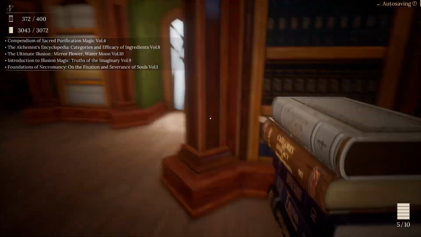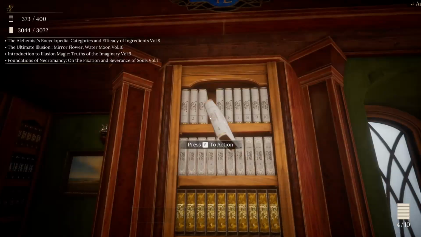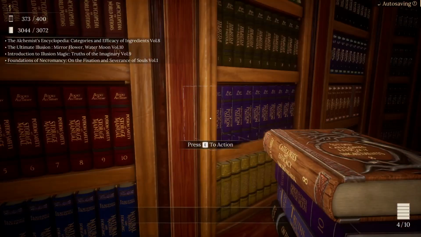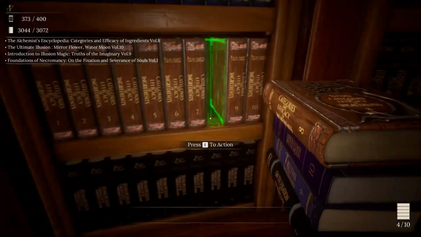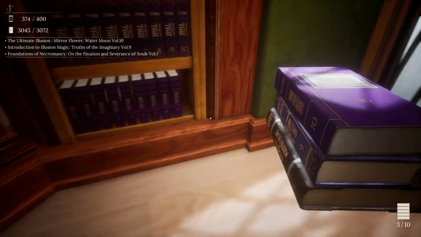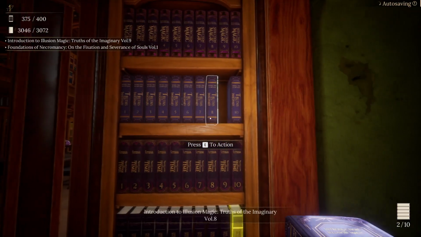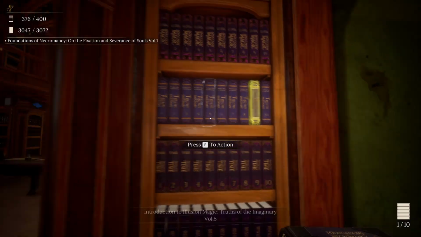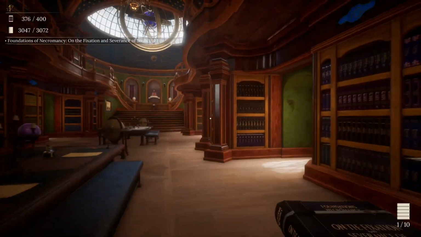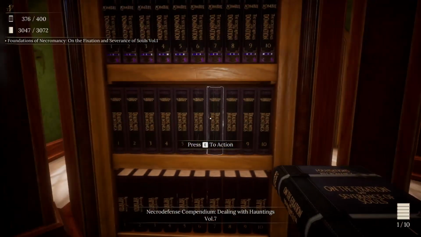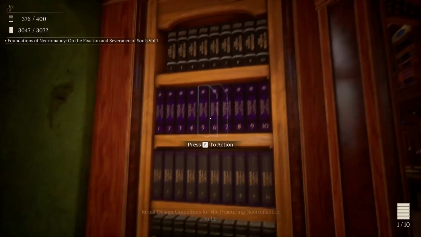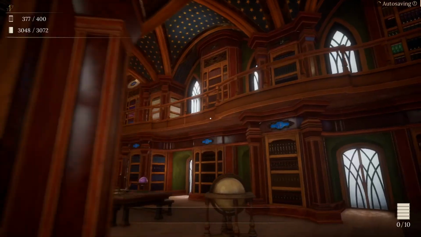That completes that. Compendium of Sacred Purification Magic, Volume 4 goes right here. Completes that one. Categories and Efficacy of Ingredients, Volume 8. Does that complete that? Yep. Mirror Flower, Water Moon, Volume 10. Imaginary Truth of the Imaginary, Volume 9. So with this one, Foundation on the Fixation of Severance of Souls, Volume 1, that should be the first 4 completely done here.